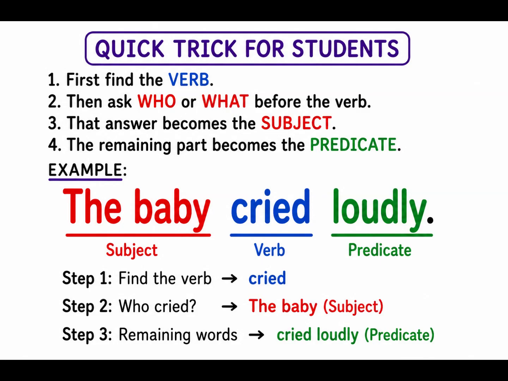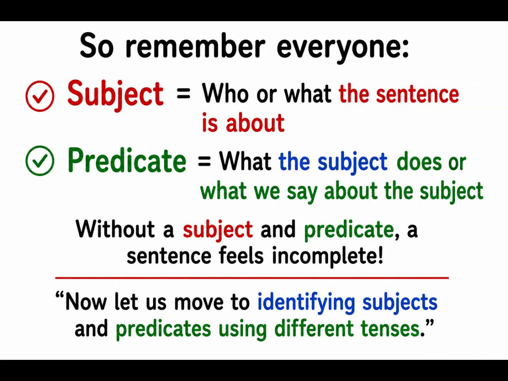The answer to these two, that is who and what, will be your subject. And the next, what that particular sentence speaks about, that becomes your predicate. So it's very easy to identify.